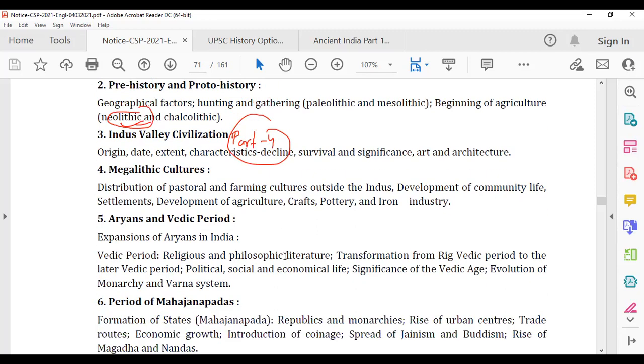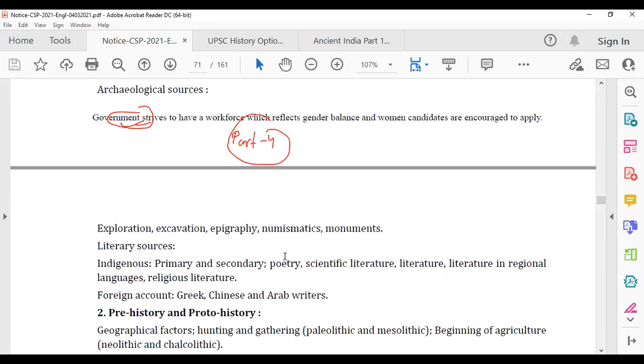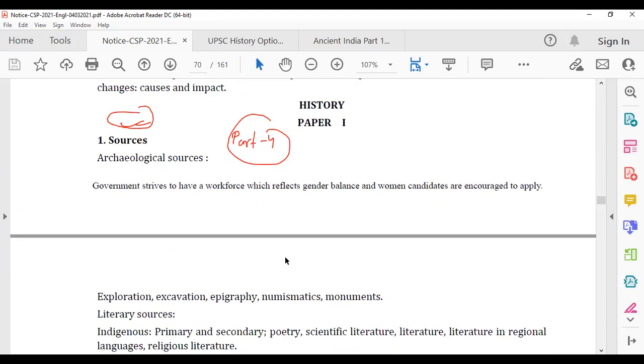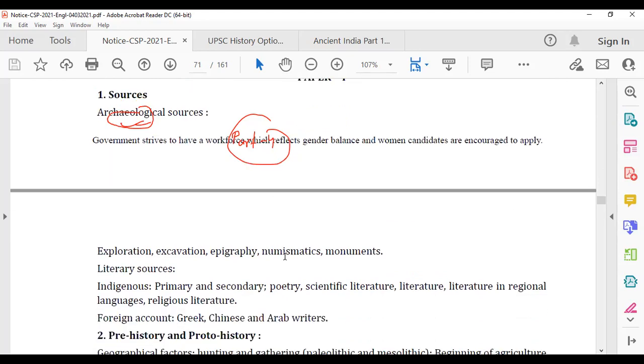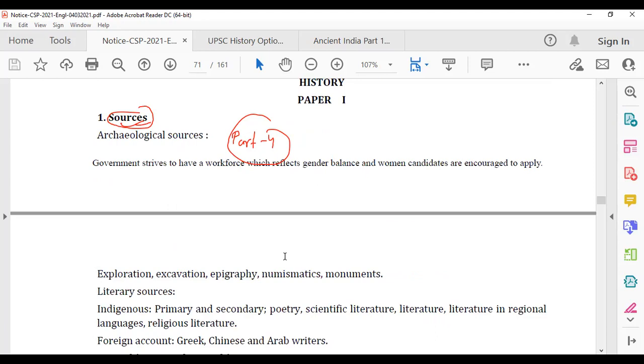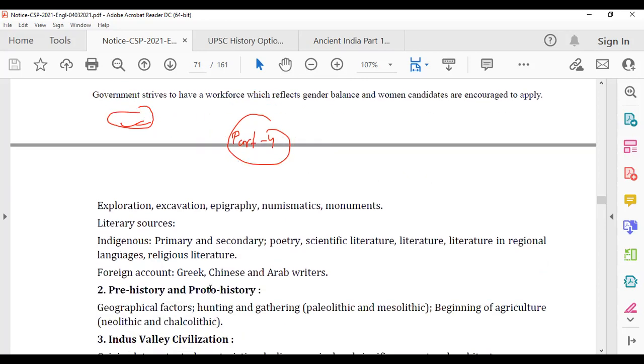So yes, we'll go to other areas, we'll cover these, and then we'll come back to sources and do some more questions, because even if I discuss questions on sources which have relation to other topics, you won't understand anything. So let's do other topics first, and then we'll come back and cover any remaining portion of sources or good questions that are left. So this is the last part of sources. In the next video on history optional, we'll go to prehistory and protohistory.